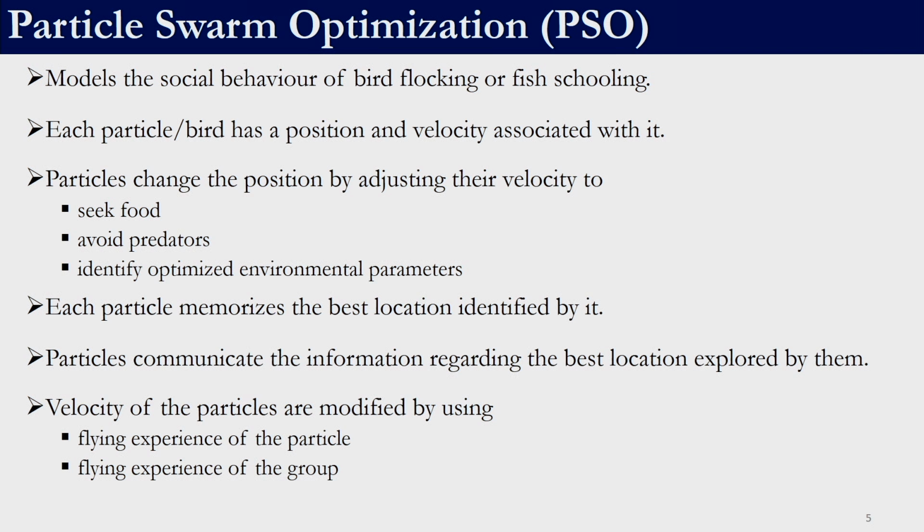A significant difference between TLBO and PSO is that each particle memorizes the best location identified by it. It is more like we keep track of our own best. The particle will have that position in its memory and will still keep exploring the search space, but it nevertheless memorizes its best location. Particles communicate the information regarding the best location explored by them. All the particles communicate their own best location, and from these the best of the individual bests can be located, which would be the global best.